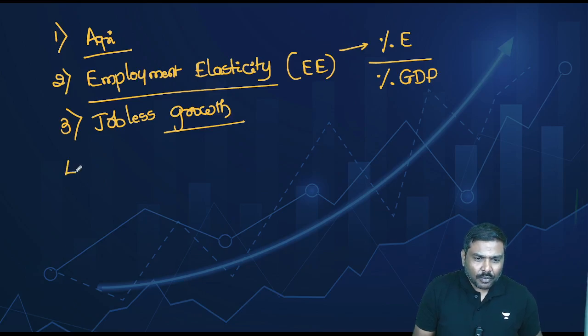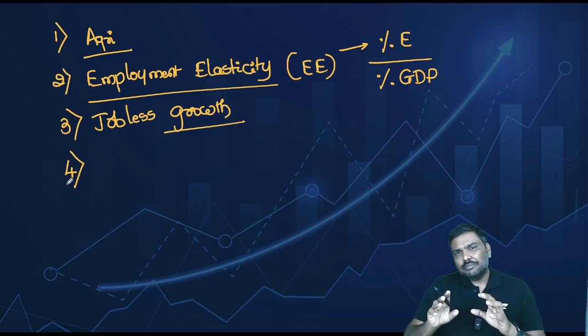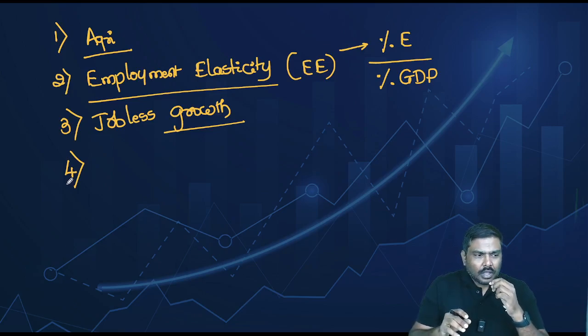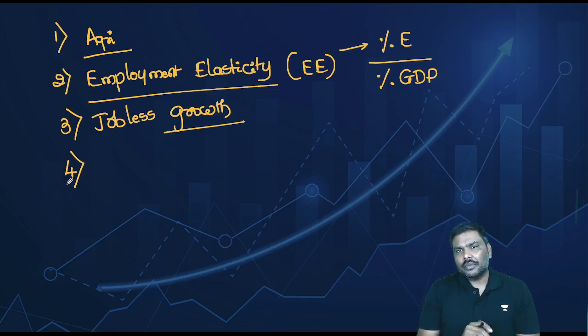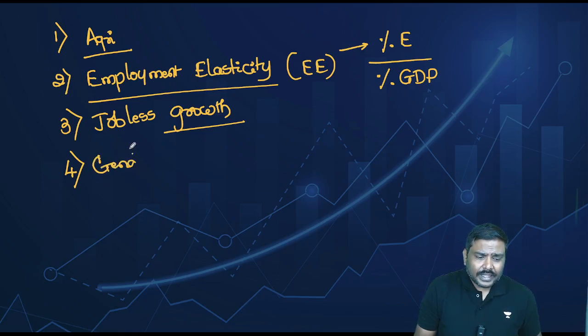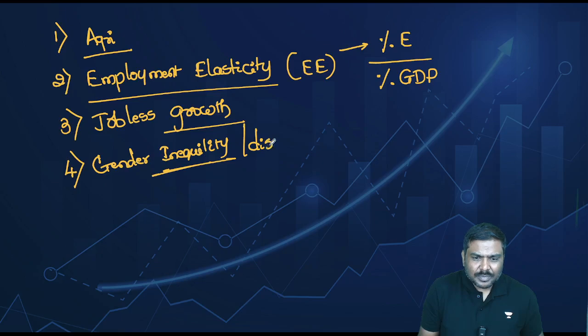Fourth very important point. No doubt there has been an improvement in working population in India. But the article or the study has found that there is a gender inequality. Please remember this. Gender inequality, or gender disparity, has been found.